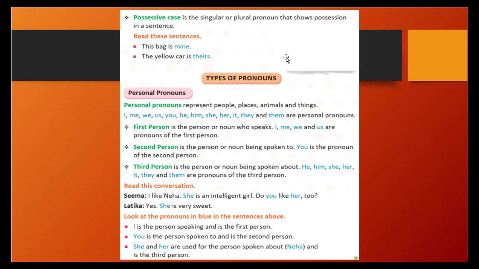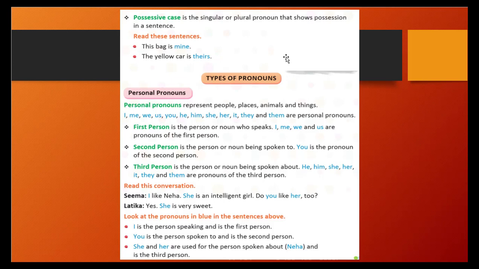Sanjay and Raju are talking about Ramesh. So what will they use? "Ramesh is a good boy and we love him." So here you have used him in the place of Ramesh as a third person, right? In that way we can use he, him, she, her, it, they, them in a third person.